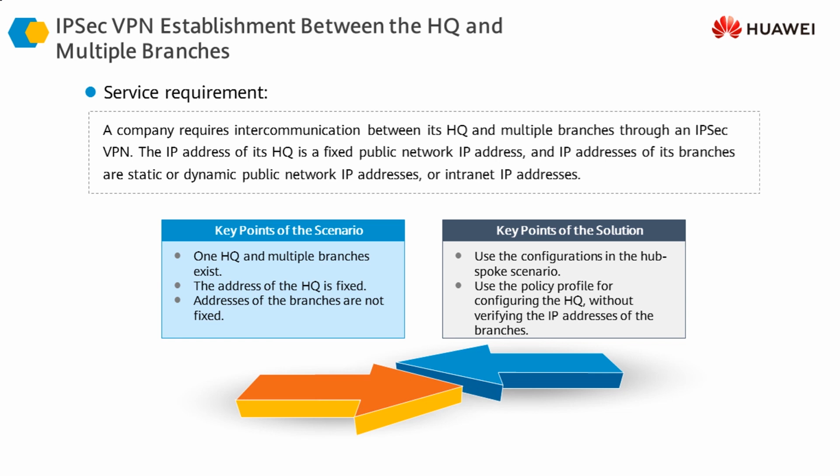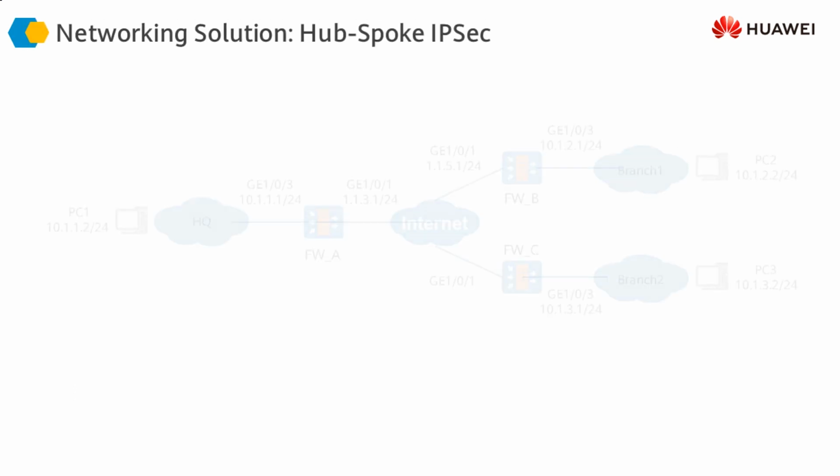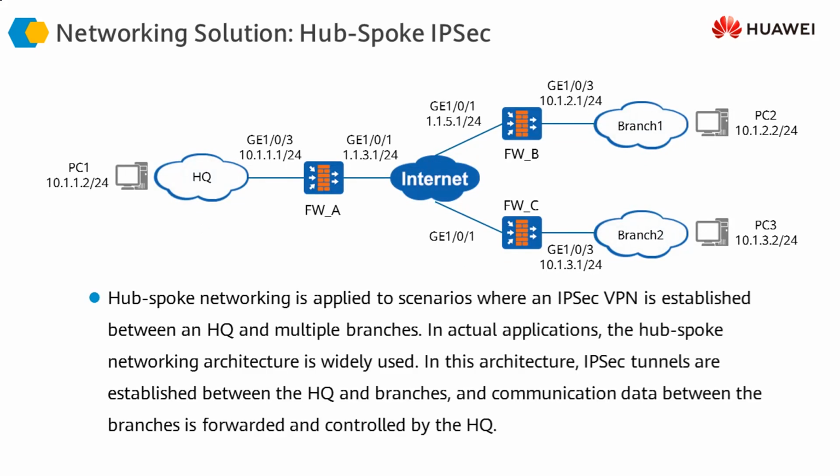So in this case, we can implement the hub and spoke scenario, which means that we have a hub site and all the branches are acting as the spoke sites. This is a typical scenario in which you can see that there is a headquarter, there is a firewall at the headquarter, and then we have two branch offices where two firewalls are placed. These two branches, using these firewalls, can have a VPN tunnel or IPsec tunnel established with the headquarter, and they can securely exchange traffic with the headquarter.